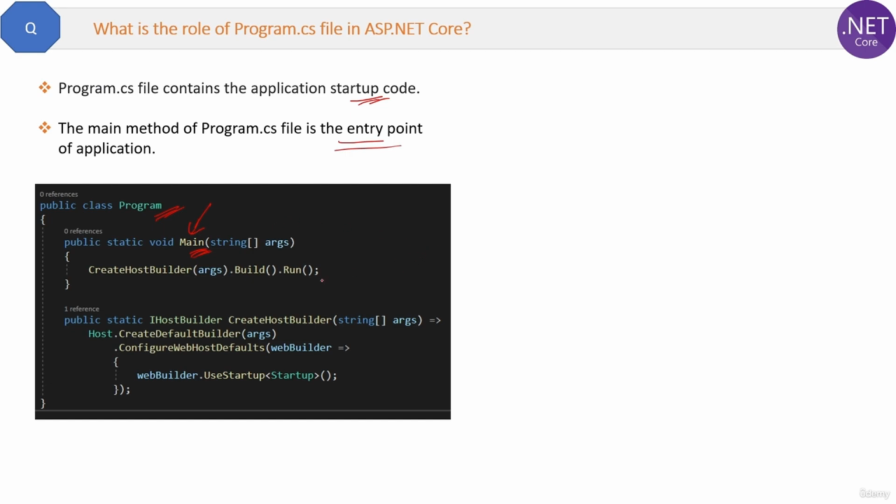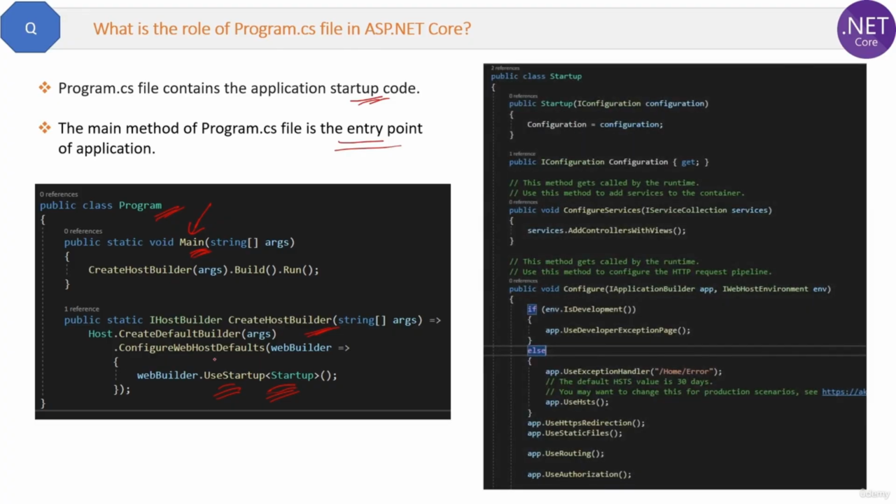Then this CreateHostBuilder method will build and prepare the hosting servers like Kestrel and IIS, and then it will run and call the startup.cs class file with the help of this UseStartup method. Okay, the startup.cs file is the next file to be executed in the request pipeline. Do not bother about this lambda expression if you are new to it. Just remember that from the program.cs file we are calling the startup class, and this is the code of the startup class. Now this startup class has two main methods, ConfigureServices and Configure method, which I will explain in upcoming questions.